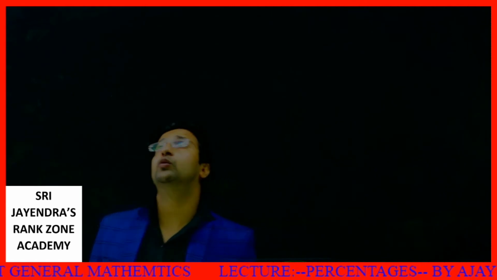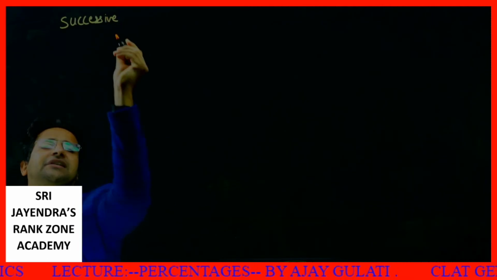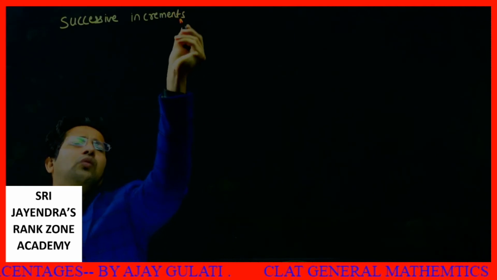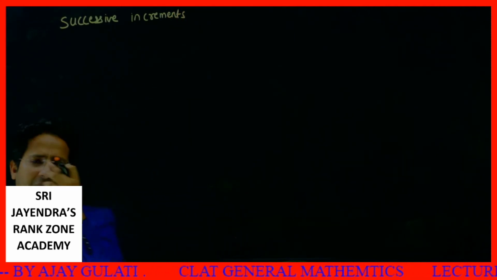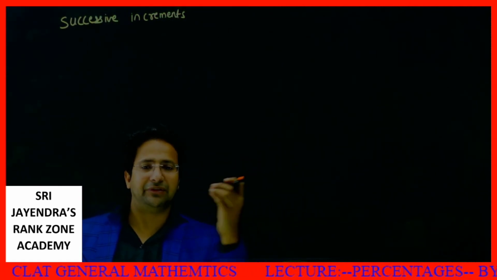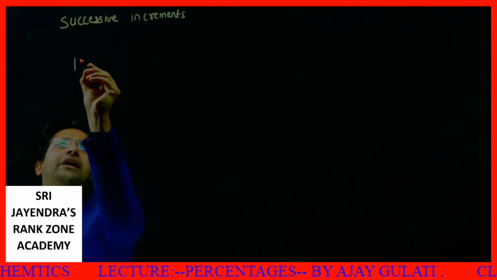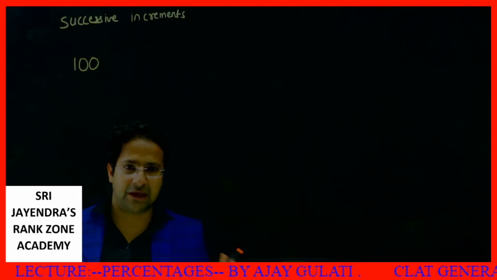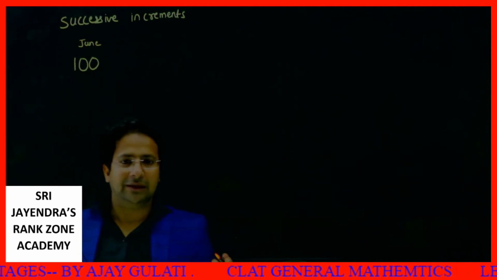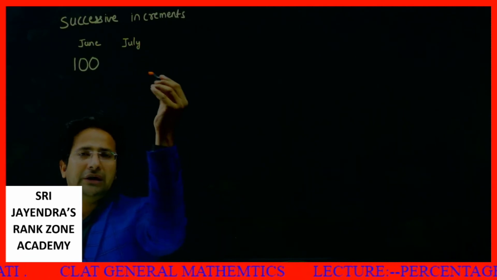Students, now I move to a next concept, that is successive increase or decrease. Successive increments or decrements. What does it mean? It means any particular thing, if we increase its value 2 times, 3 times in some percentage, what will happen? Let's say I have right now in India 100 corona patients. Suppose this is the month of June. In July, it is predicted there will be an increase of 10%.